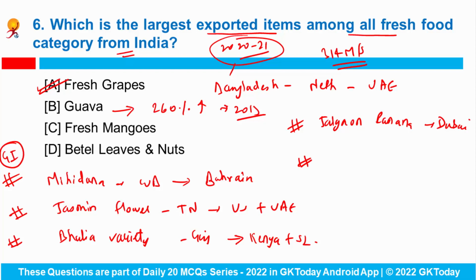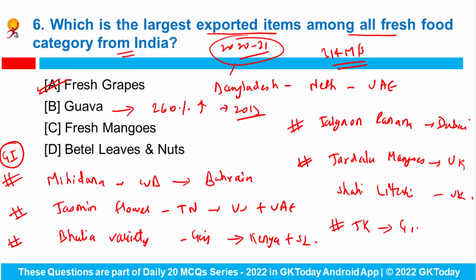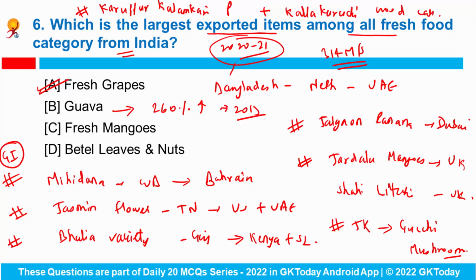India exported GI certified Jardalu mangoes, which belong to Bihar, to the UK. We also exported one more product from Bihar, Shahi Lichi. This also goes to the UK. Do remember that last year Jammu and Kashmir got the GI tag for Gucchi mushrooms, while Tamil Nadu got GI tags for Karupur Kalamkari paintings and Kalla Kuruchi wood carvings. Both of these products belong to the state of Tamil Nadu.